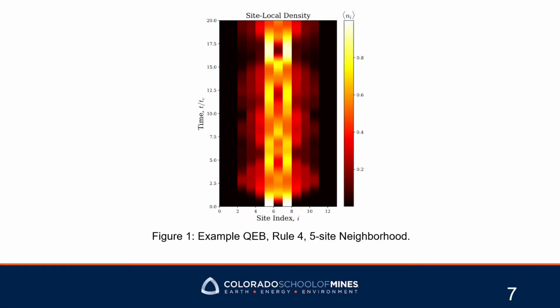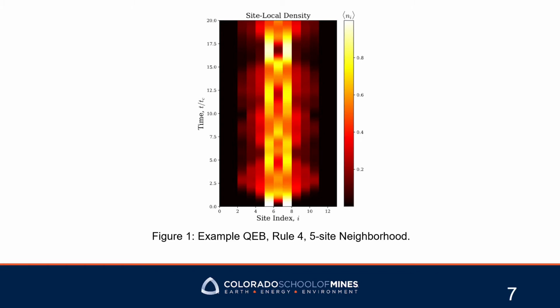Here's an example of Rule 4, which evolves if 2 of the 4 nearest neighbors are spin up. You can clearly see the breathing pattern as the 2 sites left and right of the middle blink from spin up to an entangled state, and the states to the side of those middle sites go from an entangled state to spin down in an oscillating breathing pattern.